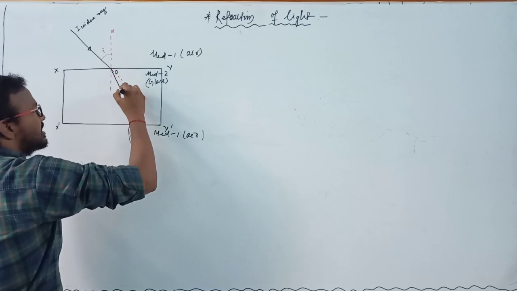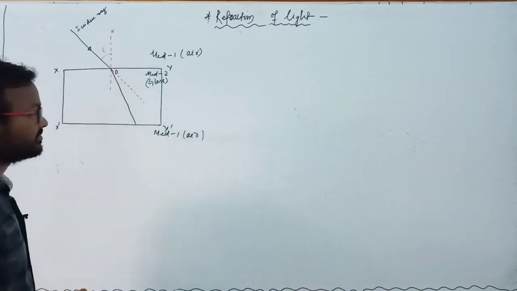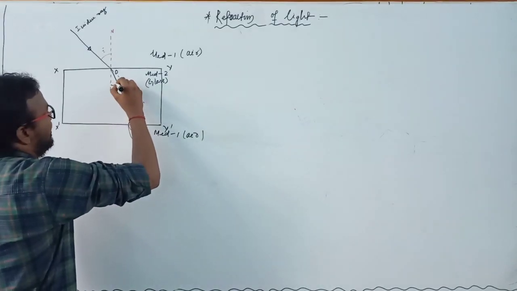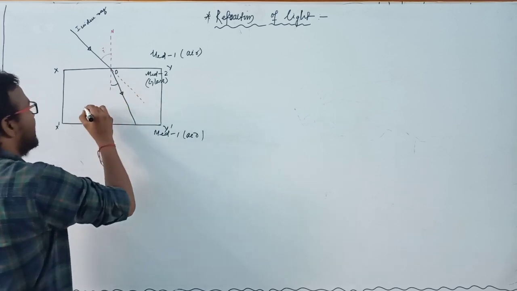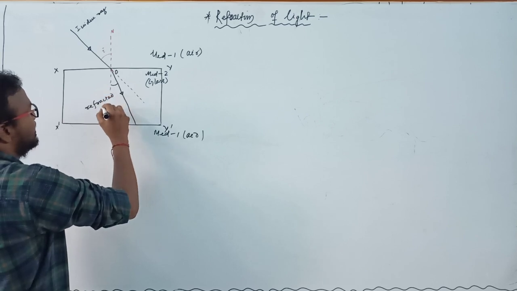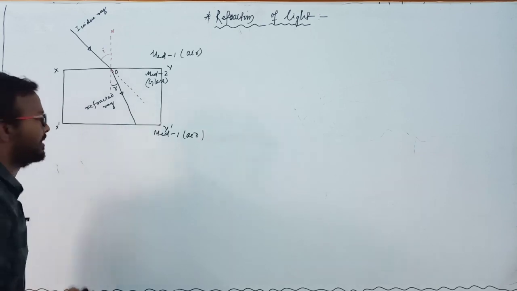That means it bends. Clear? And this ray is known as the refracted ray.